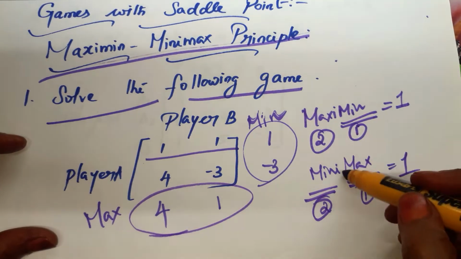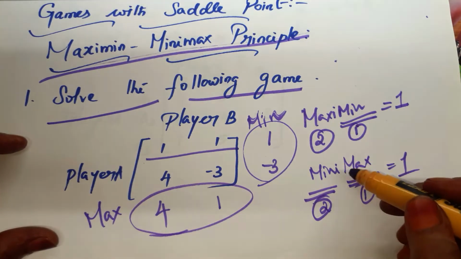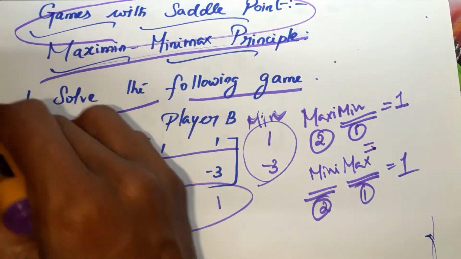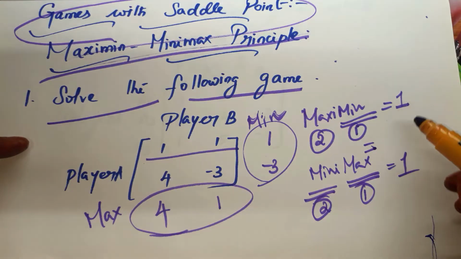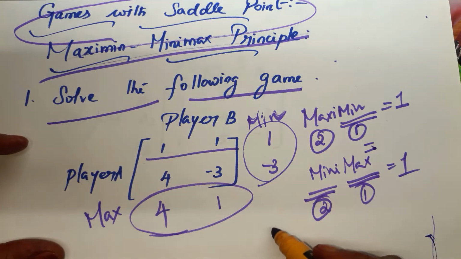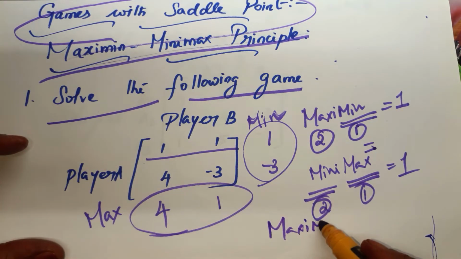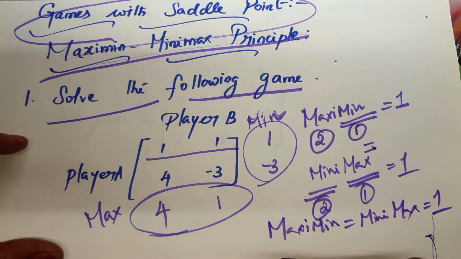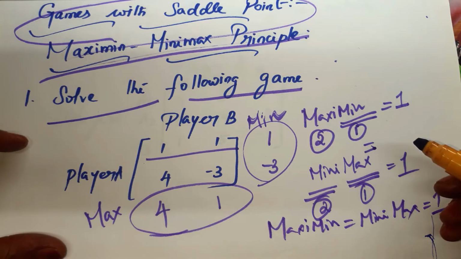Right? If Maximin and Minimax are equal, that game is called a game with saddle point. So here also Maximin is equal to Minimax, both equal to 1. Therefore this is a game with saddle point.